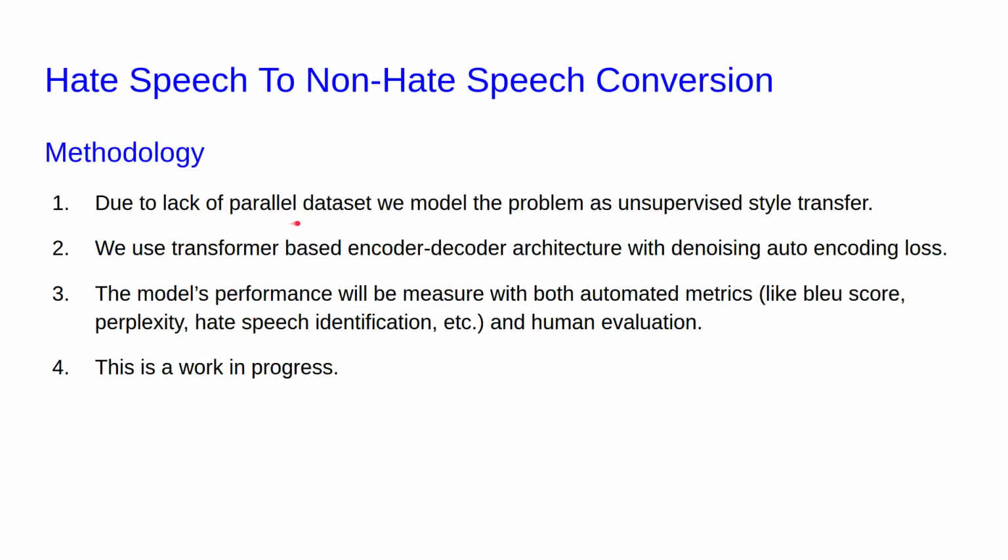Due to lack of a parallel dataset, we model this problem as unsupervised style transfer. We use a transformer-based encoder-decoder architecture with denoising autoencoding loss. The model's performance will be measured with both automated metrics like BLEU score, perplexity, a hate speech identification model, etc., and of course human evaluation. This is a work in progress.